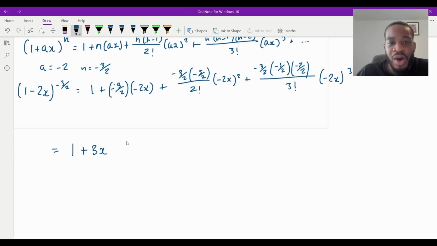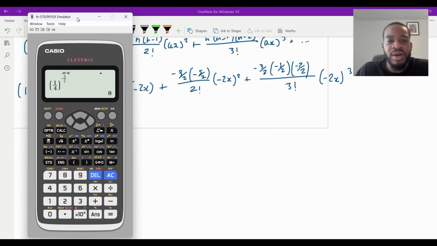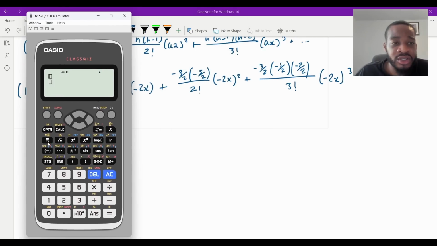And then with these ones, what I like to do, honestly, is just put this all into my calculator, so we can see what we get. So putting that into my calculator, the fraction is going to be -3/2 times -5/2. You can do it without a calculator, to be honest, but why would you when you've got a calculator? So you can just be safe. 2 factorial there.